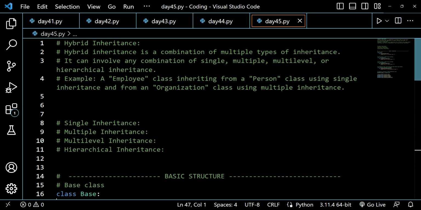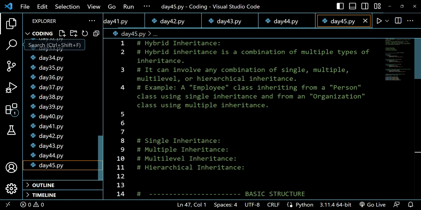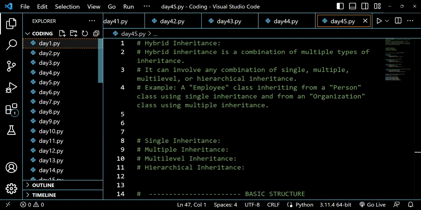My name is Arsalan and today we are on day 45 of solving object-oriented programming questions with the help of Python. If you are very new to this playlist, let me give you a very brief introduction of what this playlist is all about. In this playlist, we have been solving questions based on object-oriented programming.